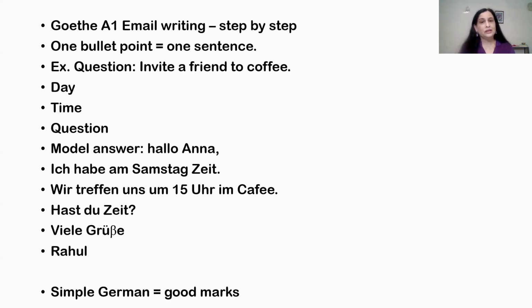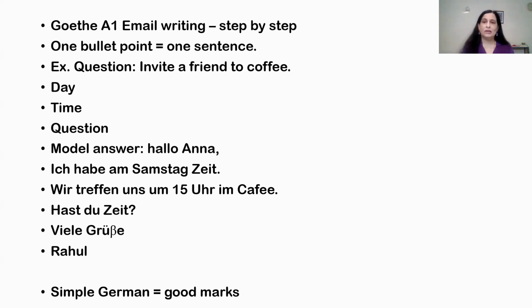Now the question will come. Okay. Day is decided, time is decided. These are the bullet points. And the next one will be the question. So the question will be, Hast du Zeit? Meaning, do you have time? Now you have time, that you are telling here. And you are inviting your friend for a coffee, but you want to ask your friend if she has time. Hast du Zeit? Do you have time? And then Viele Grüße, Rahul. Suppose you are Rahul. You have to write your name at the end of the email.